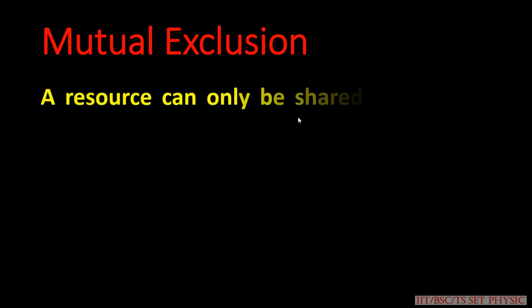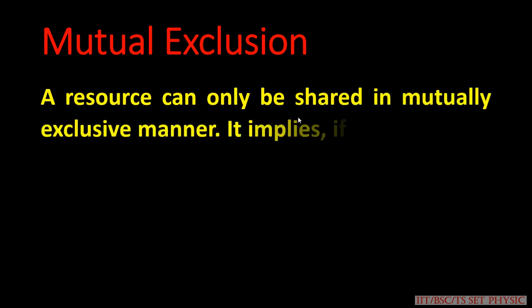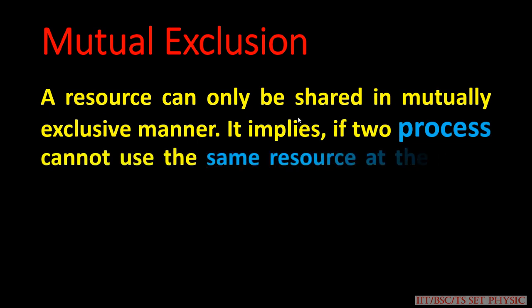See the first one, mutual exclusion. A resource can only be shared in a mutually exclusive manner. It implies that two processes cannot use the same resource at the same time.